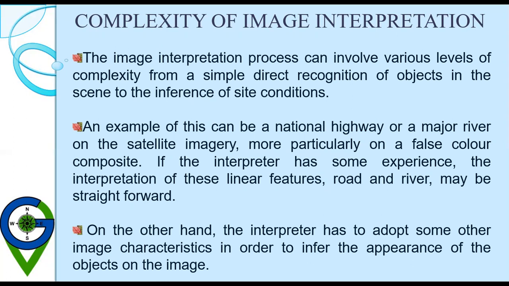Then the roads may be seen with bright colors, whereas the rivers, if they are perennial, will be seen with black color. On the other hand, the interpreter has to adopt some other image characteristics in order to infer the appearance of the objects on the image.